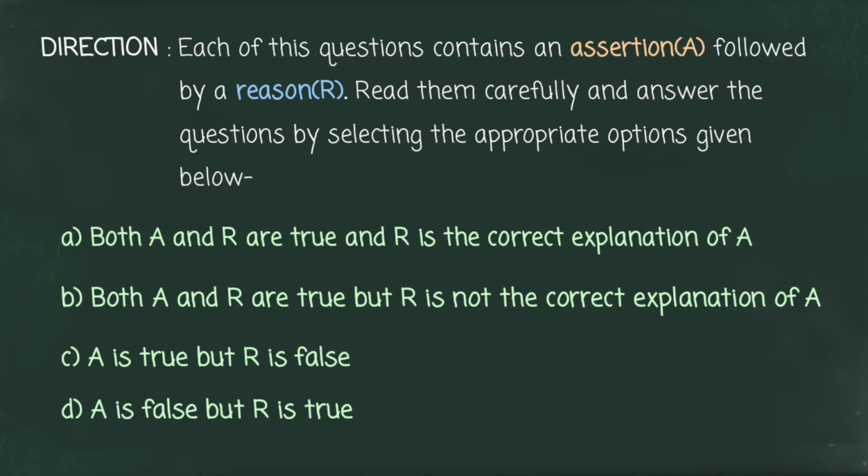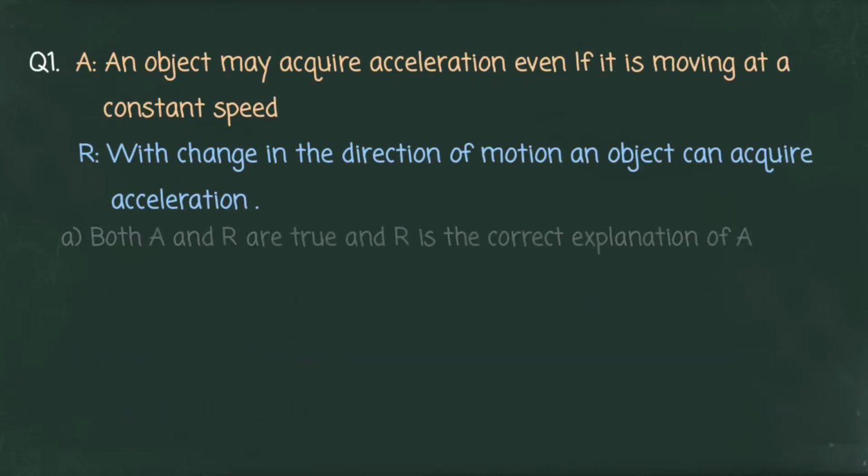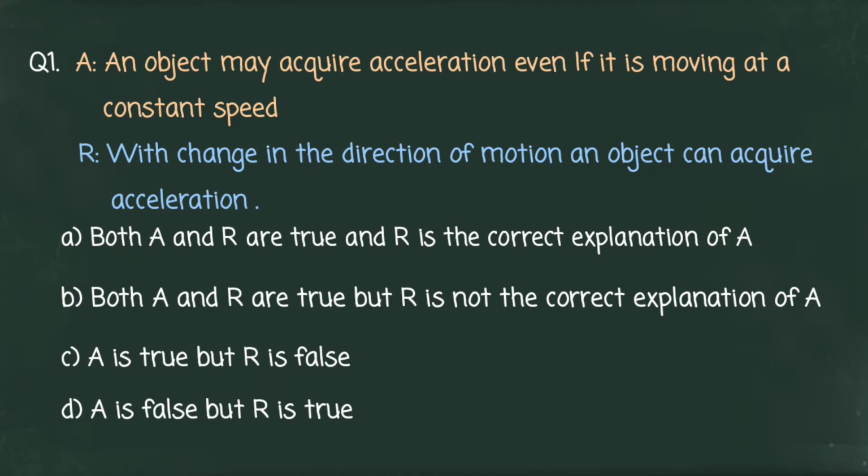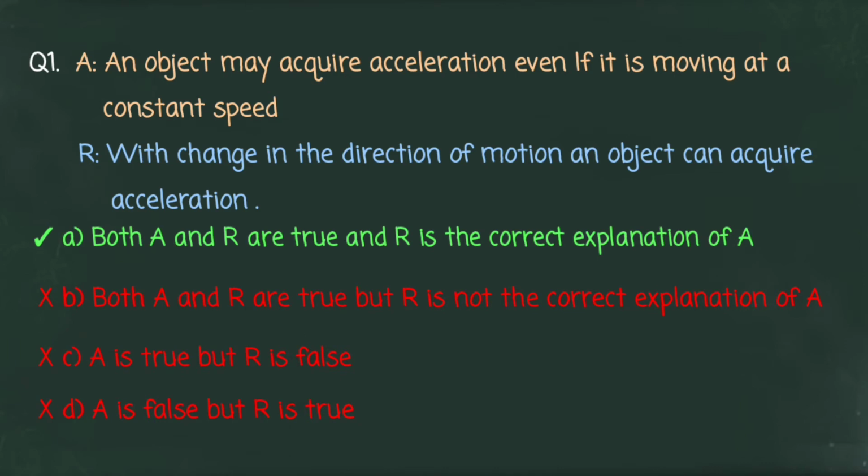Now let's start with our first question. Assertion. An object may acquire acceleration even if it is moving at a constant speed. Reason. With change in direction of motion, an object can acquire acceleration. You can select your answer from the options given. Let us see what is the correct answer. The correct option is A, that is, both assertion and reason are true and reason is the correct explanation of assertion.